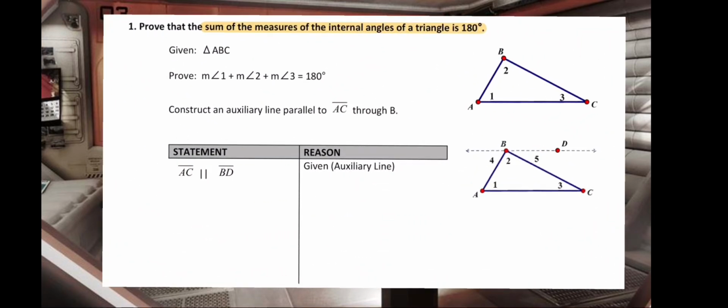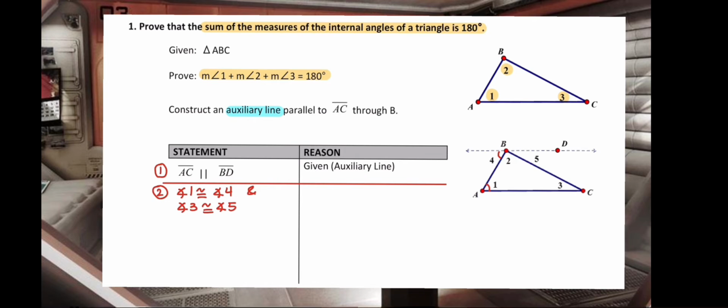So we want to prove that the sum of the measures of the internal angles of a triangle are always 180 degrees. Here, angles 1, 2, and 3 always add up to 180. We'll do this by introducing the auxiliary line that is parallel to the base of our triangle. This will set up a set of alternate interior angles that we can work with, and based on what we learned before, alternate interior angles always remain congruent. So pairs of angles 1 and 4 and angles 3 and 5 are both pairs of congruent alternate interior angles. And again, that's because we have set up a pair of parallel lines.